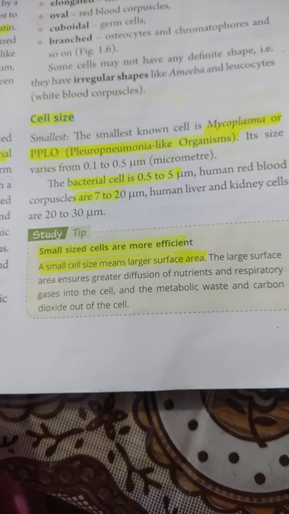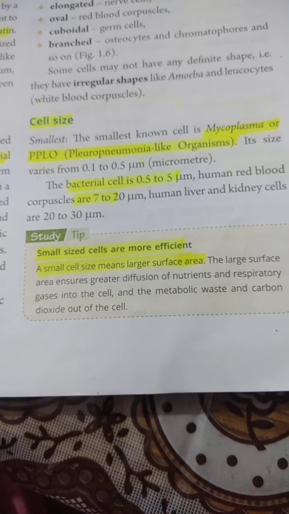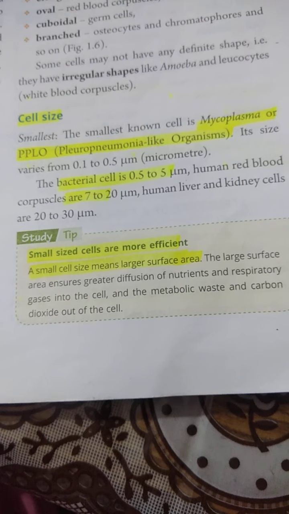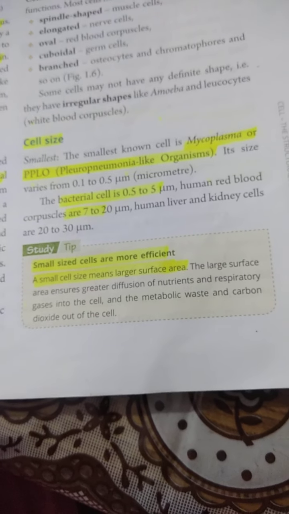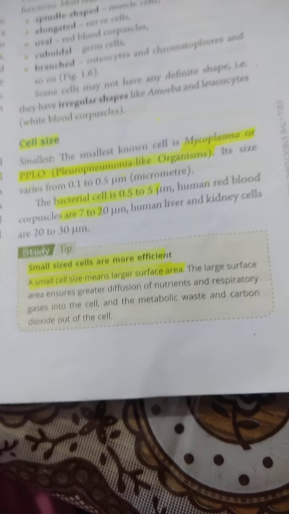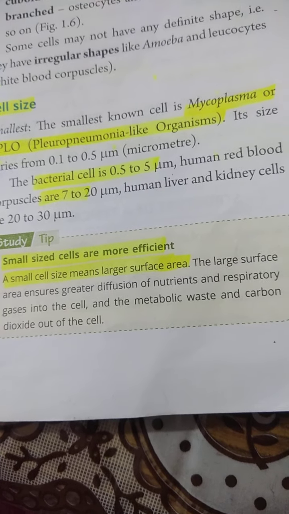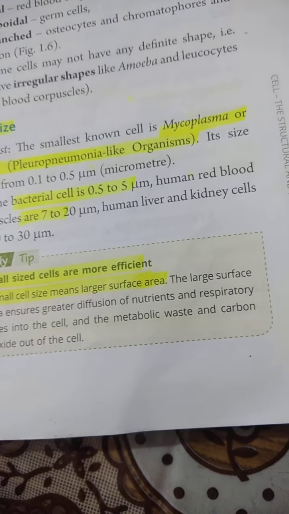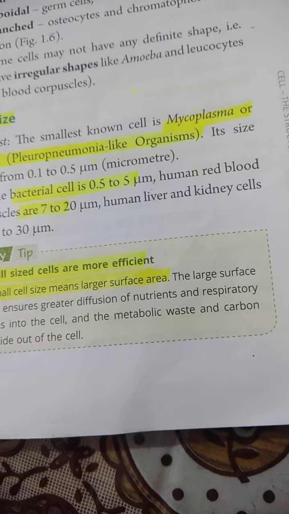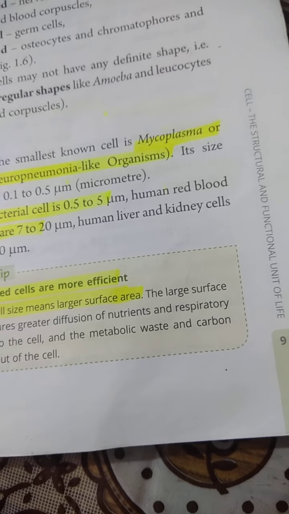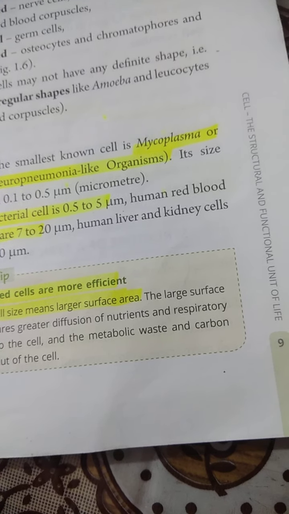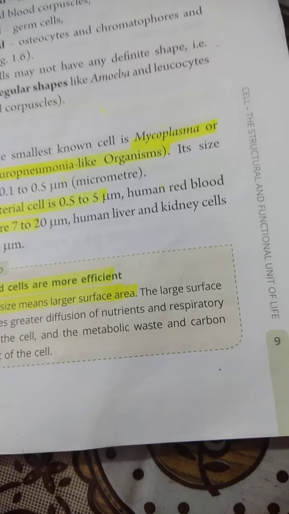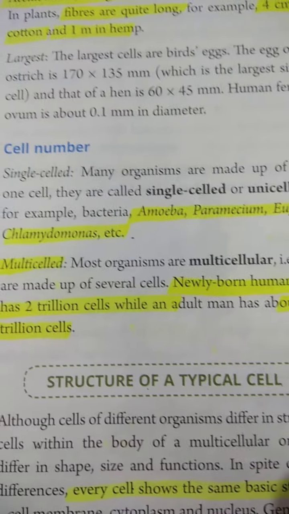Here is the fact that small size cells are more efficient in working. Small size means larger surface area. Why? Because if the cells are small in size, they can be more in number, so that means a larger surface area. So there will be more diffusion, which is helpful in diffusion of nutrients as well as respiratory gases, metabolic waste and carbon dioxide.